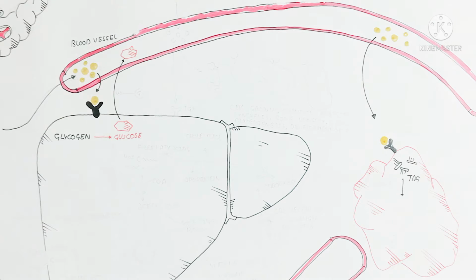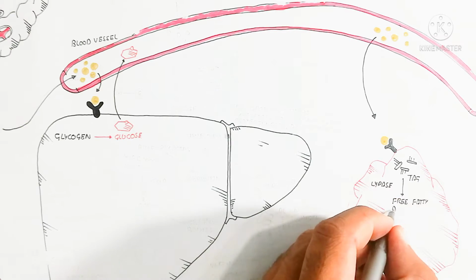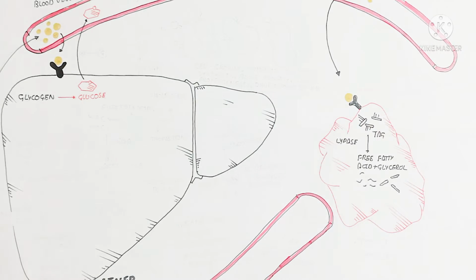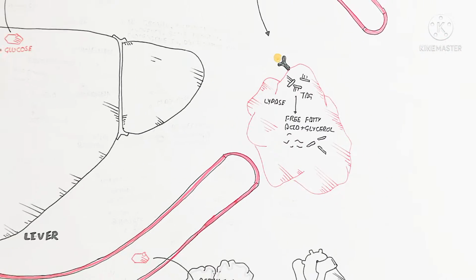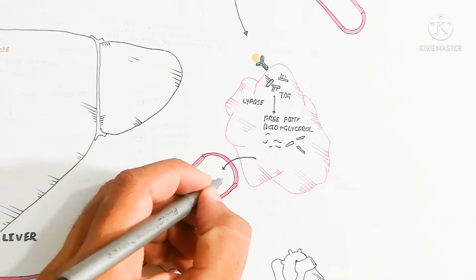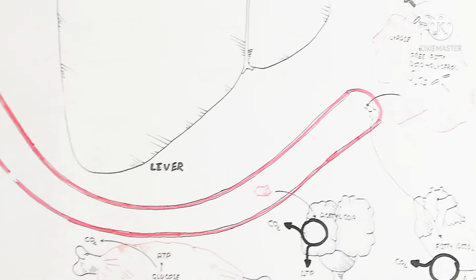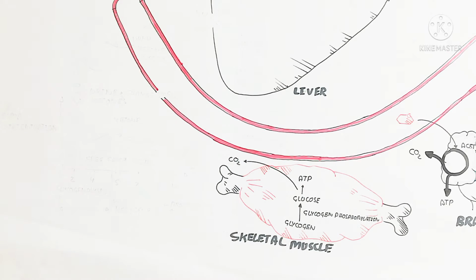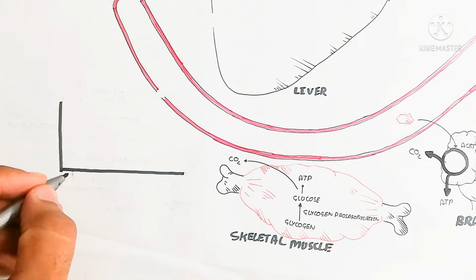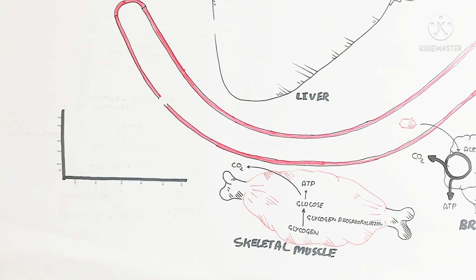Here glucagon is present in the blood at its peak. The lipase enzyme is used after the binding of glucagon, which stimulates the G-protein coupled receptor and the alpha subunit of the protein. That is a different pathway that you need not understand in this video. Here the lipase enzyme produces free fatty acid and glycerol. This free fatty acid goes into the heart to be used as energy. That is important because the heart uses free fatty acid and prefers it over sugar.